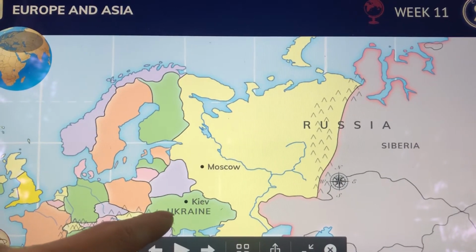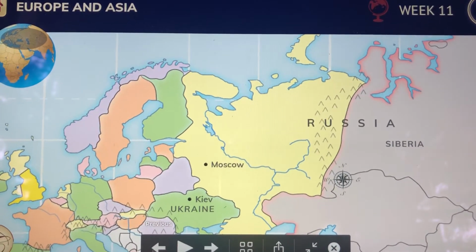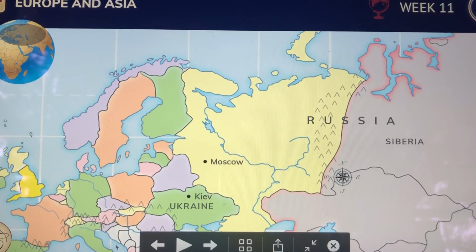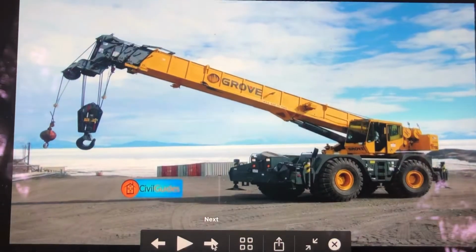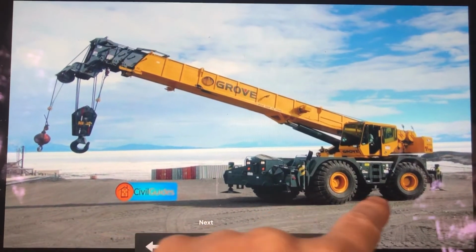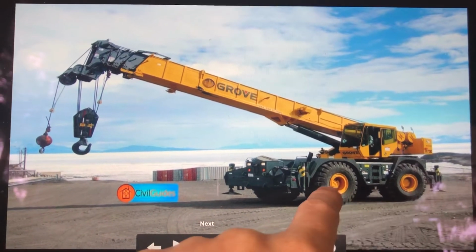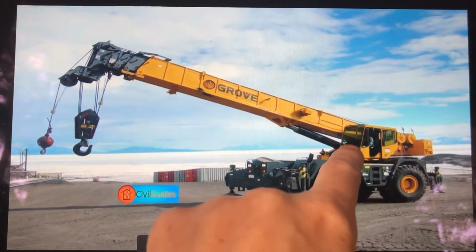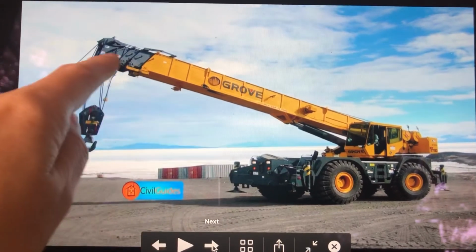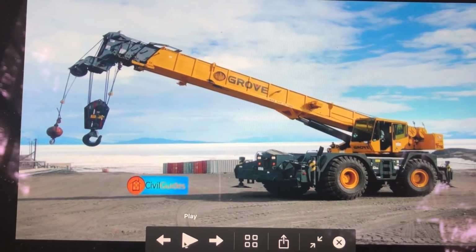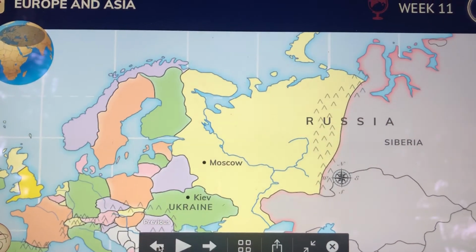And then for Ukraine, we're going to use a picture of a construction crane, which looks like this. And see how it has two tires down here that are kind of like feet, and then it has a little cab for the driver, and then it has this long crane that sticks out. If you look at the map of Ukraine, you can see